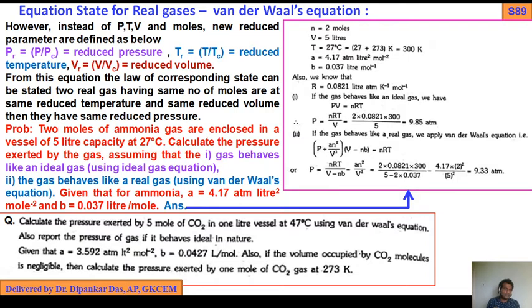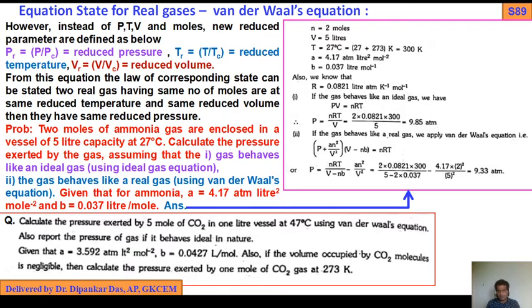As you take the pressure as atm, you should always take in this type of problem R equals 0.0821 liter atm Kelvin inverse mole inverse. We should remember the R values: 8.314 × 10^7, similarly 0.0221, and also near about 2 calorie. This value should be remembered because sometimes it is given, sometimes it is not given.